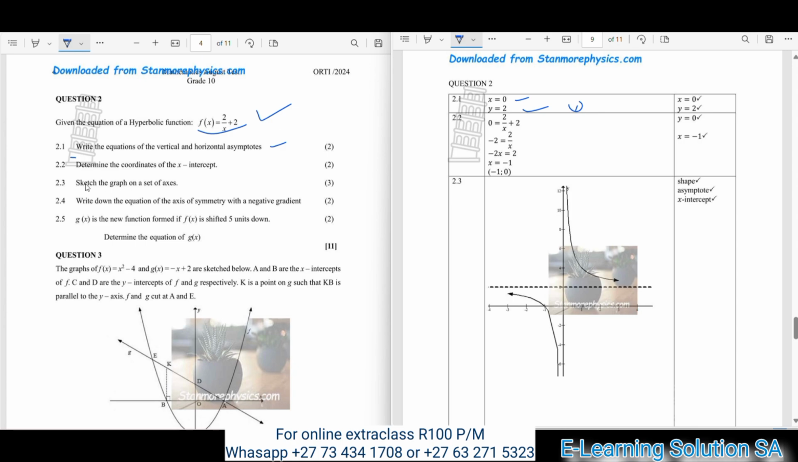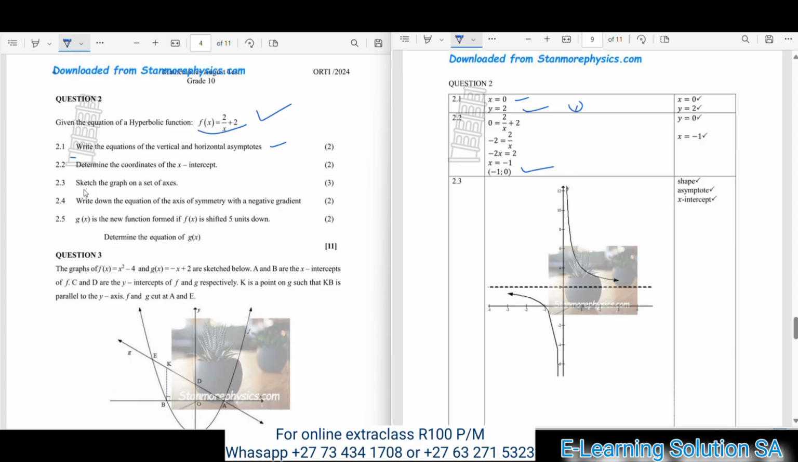Now let's move over to 2.2. Determine the coordinates of the x-intercepts. Alright guys, here you have to use the formula. It's also 2 marks for these, guys. Our final answer in this case, the x-intercepts, was -1 and 0. So you must make sure that you get that as well so that you can get these 2 marks.